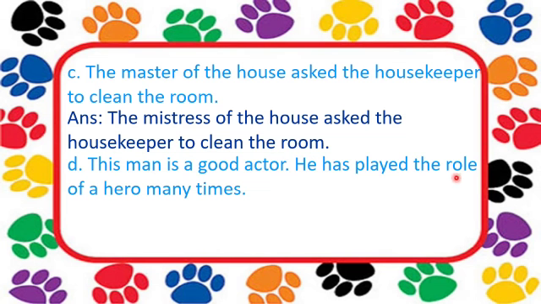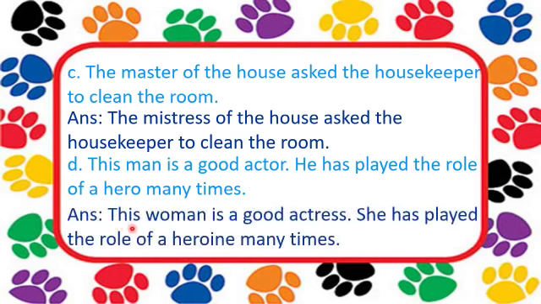He has played the role of a hero many times. Man will become woman, actor will become actress, he will become she and hero will become heroine. So: this woman is a good actress. She has played the role of a heroine many times.